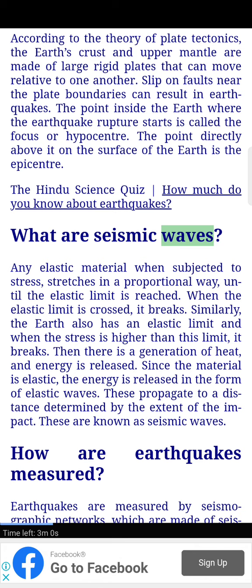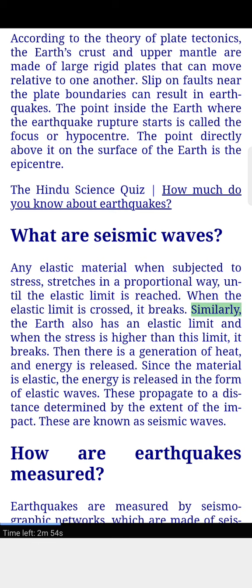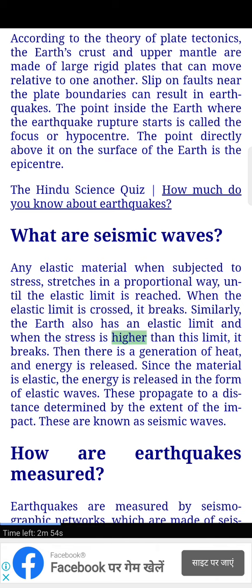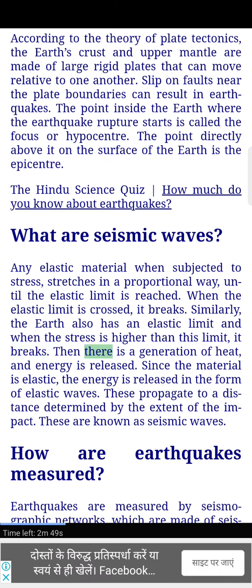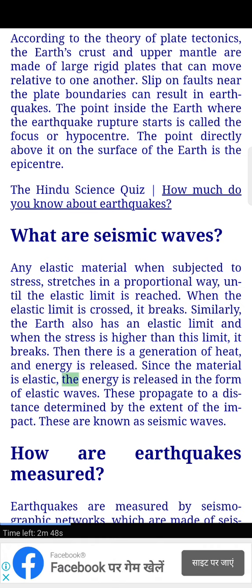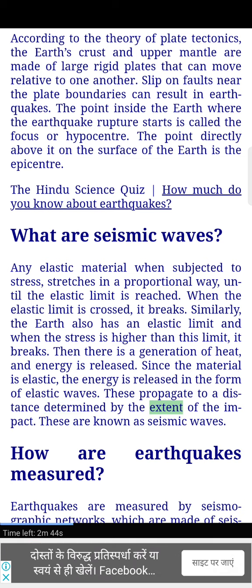What are seismic waves? Any elastic material, when subjected to stress, stretches in a proportional way until the elastic limit is reached. When the elastic limit is crossed, it breaks. Similarly, the Earth also has an elastic limit, and when the stress is higher than this limit, it breaks. Then there is a generation of heat, and energy is released. Since the material is elastic, the energy is released in the form of elastic waves. These propagate to a distance determined by the extent of the impact. These are known as seismic waves.